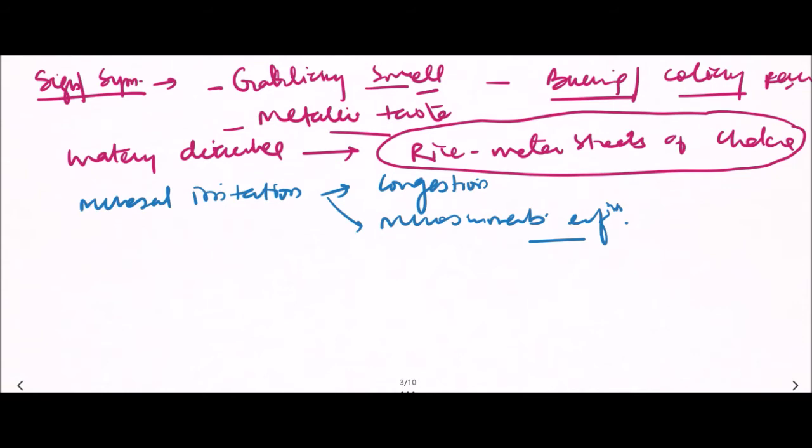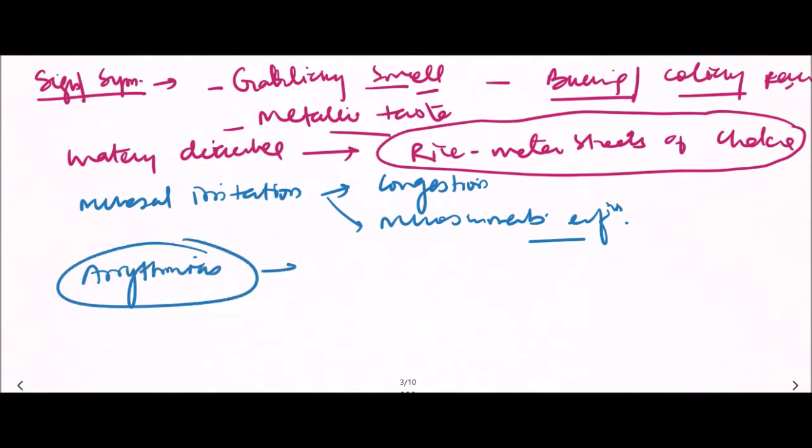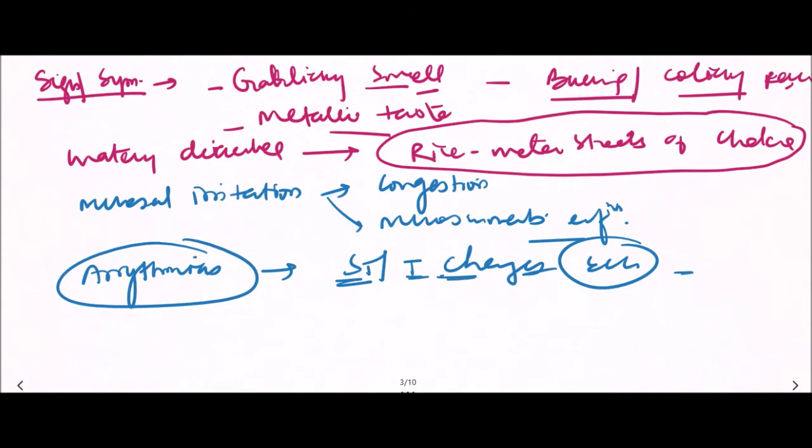It also causes various arrhythmias, and ST segment and T wave changes in ECG are also seen, and QT prolongation is also seen sometimes.